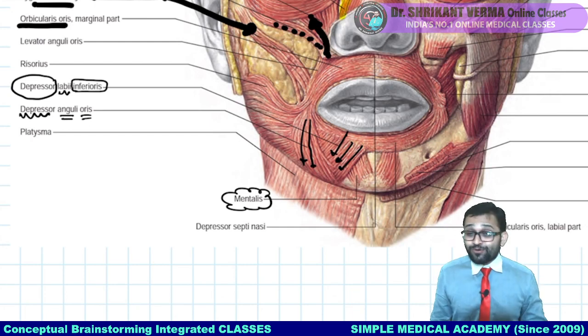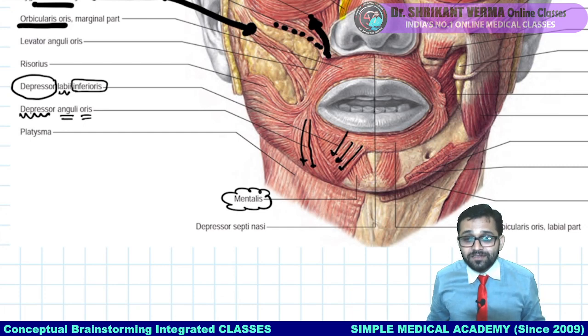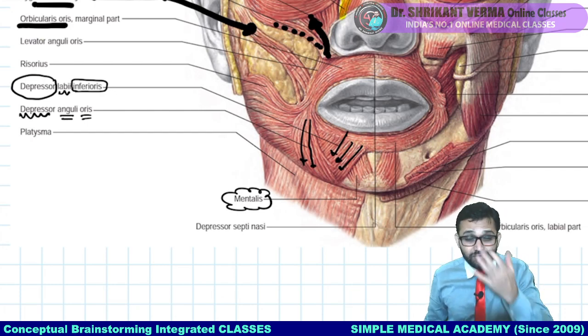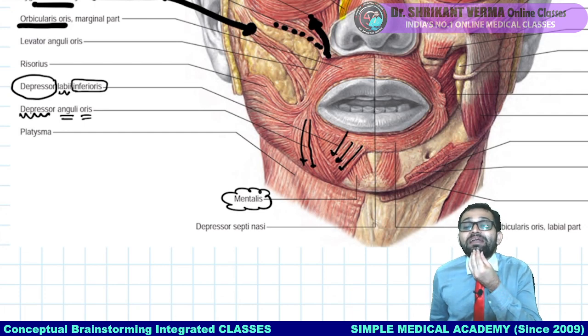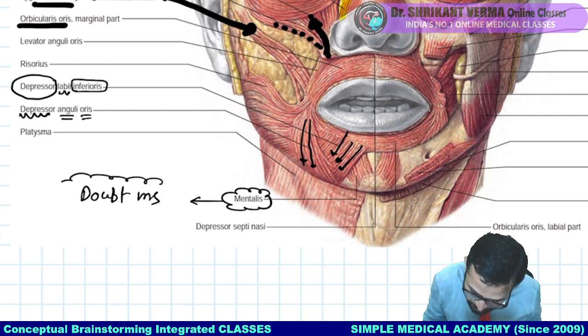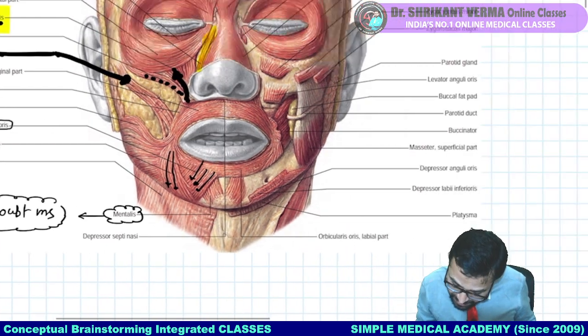When there is a viva or exam, at that time we students use this muscle, mentalis. For example, the examiner asks a question: "Yes, tell me about the panniculus carnosus, do you know?" You are saying you don't know. So there is the doubt activity. During the doubt activity this mentalis muscle contracts. So this is known as our doubt muscle. Okay, fine. So you will see the different kinds of muscles.